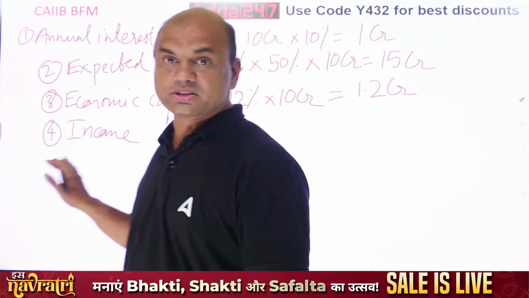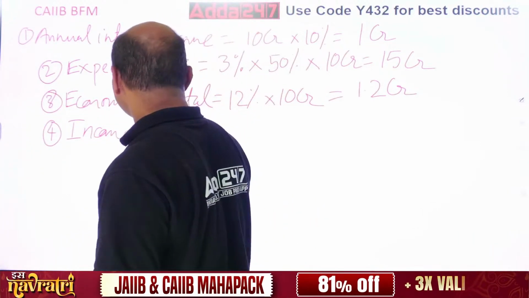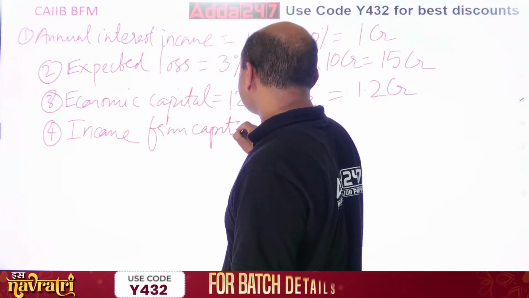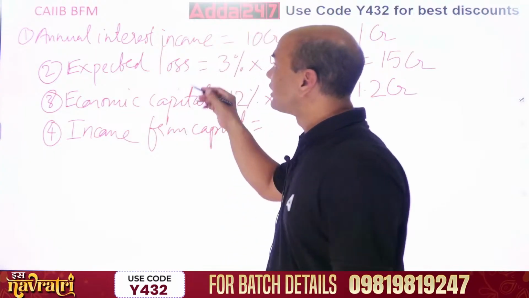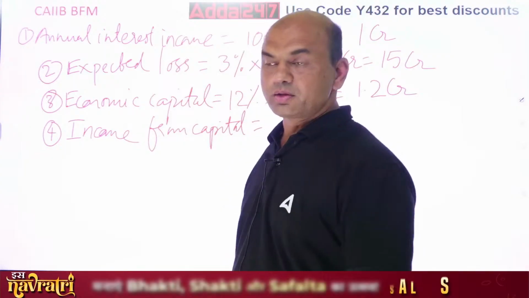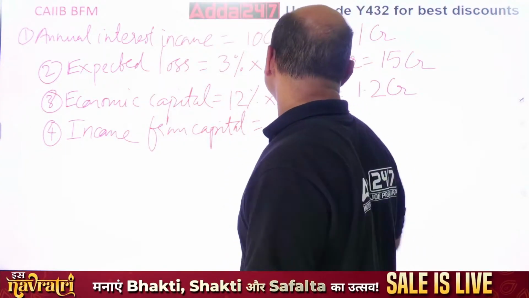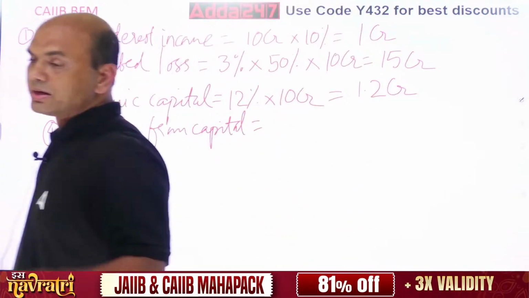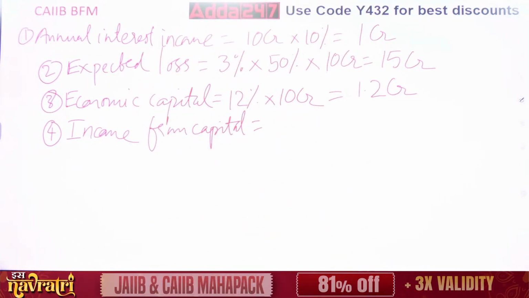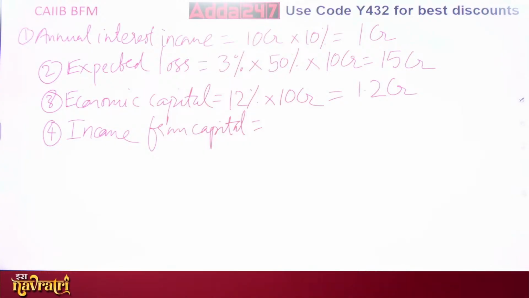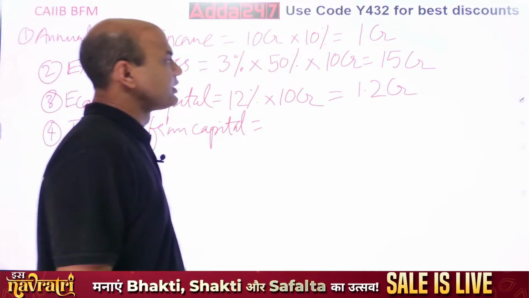So we are on the 4th stage now. Income from capital. Very important term. For 1 mark per element, so 5 marks you have. Income from capital is given as what? Economic capital is 1.2 CR. You have to multiply this economic capital into what is given? Risk-free rate is given.